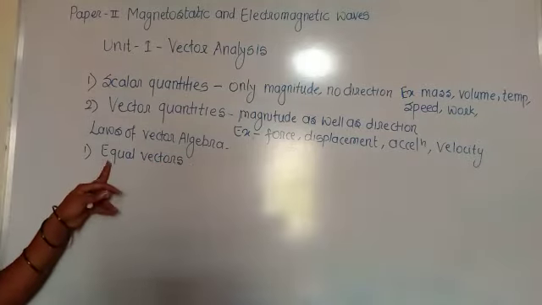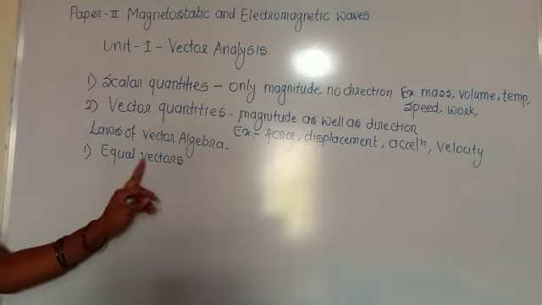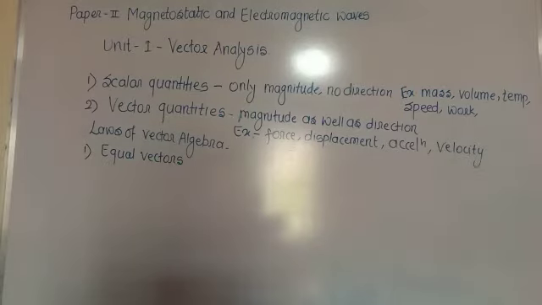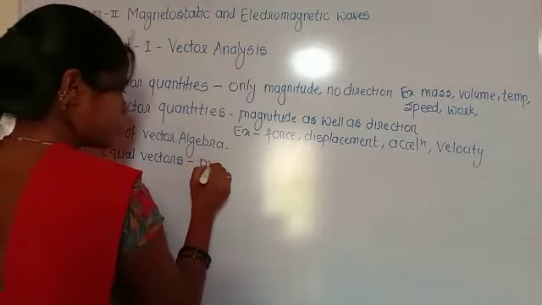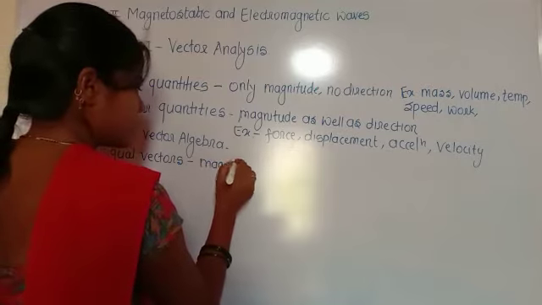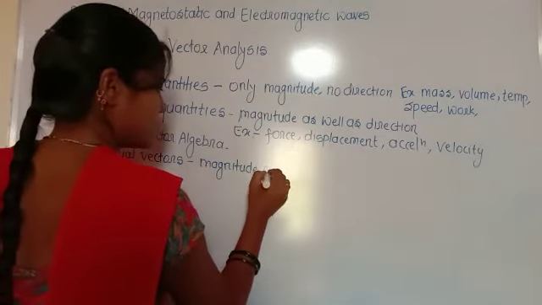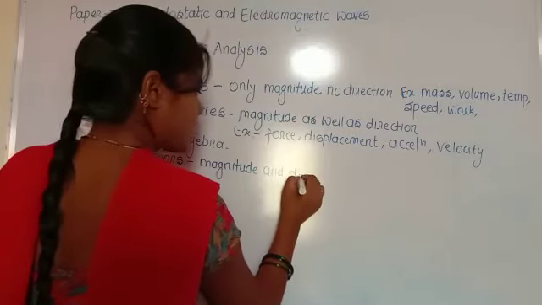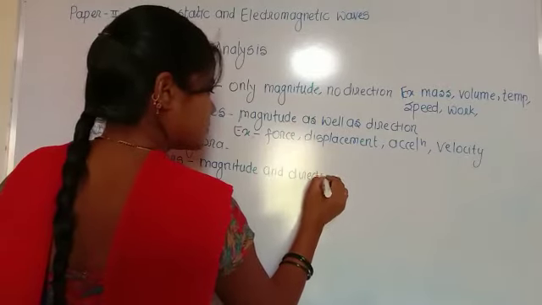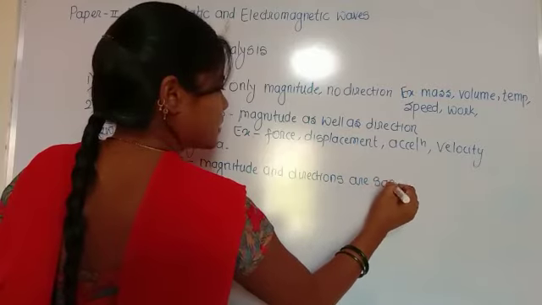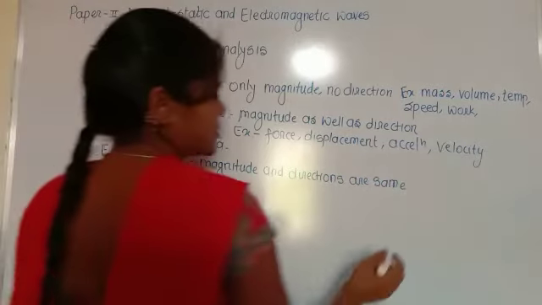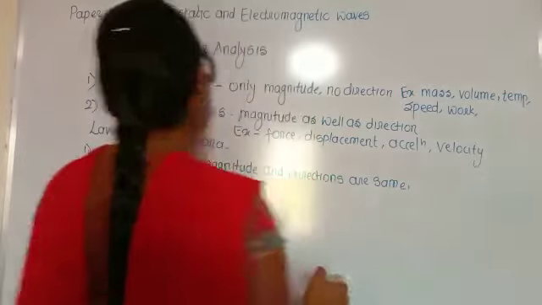According to the name, vectors with the same position are called equal vectors. The vectors are considered equal if their magnitude and direction are the same. If two vectors have the same magnitude and same direction, they are called equal vectors.